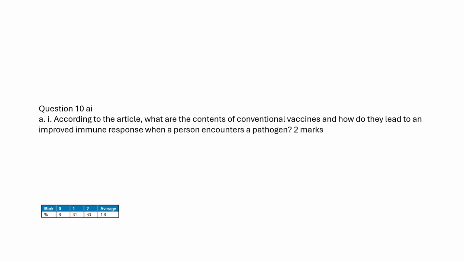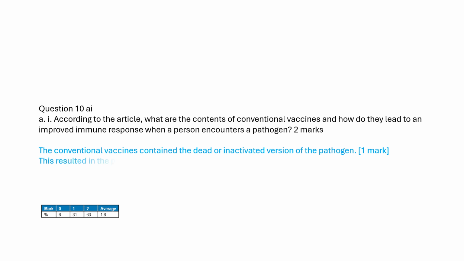What are the contents of conventional vaccines and how do they lead to an improved immune response when a person encounters a pathogen? The conventional vaccines contained the dead or inactivated version of the pathogen. This resulted in the production of memory cells and faster and larger antibody production.